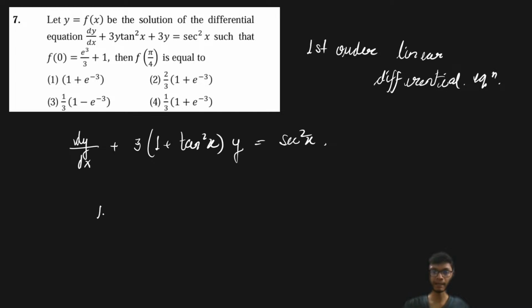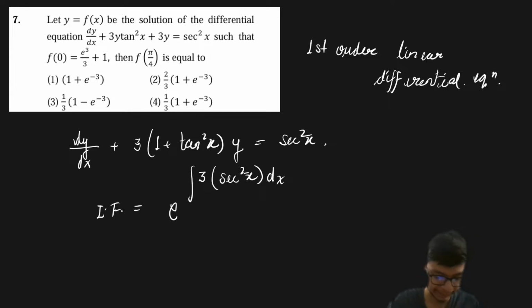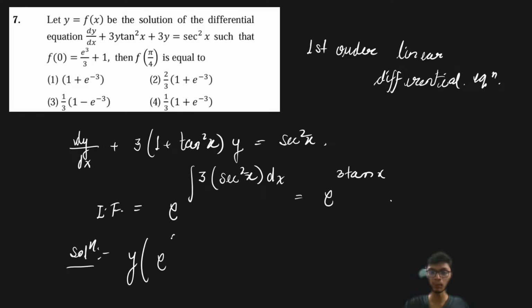From here I can find the integrating factor, which is e to the power integration of 3 times 1 plus tan square x, which is sec square x, dx. Simplifying, this is e to the power 3 tan x, which is the integrating factor. Therefore your solution is y into e to the power 3 tan x equals integration of sec square x into e to the power 3 tan x dx.